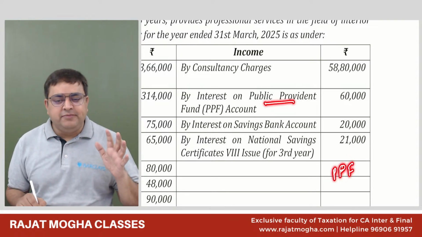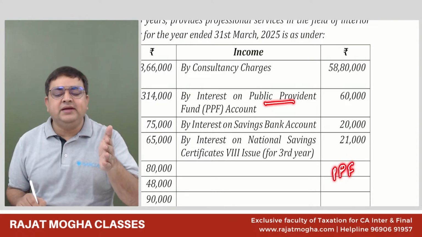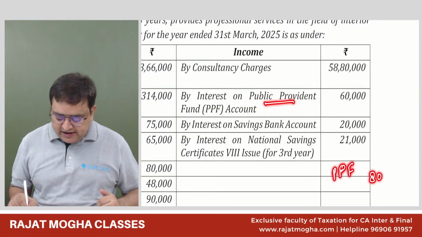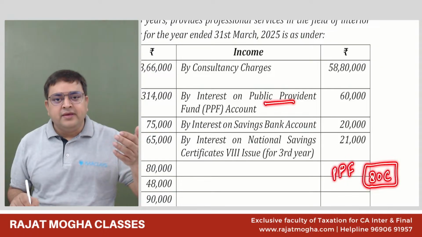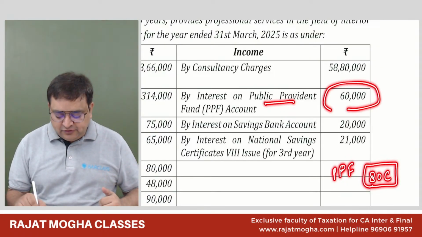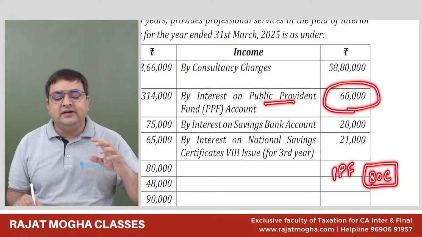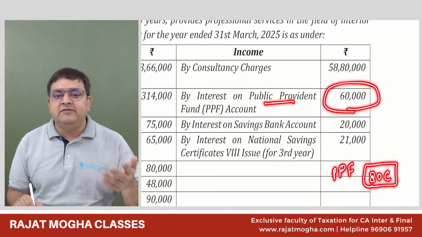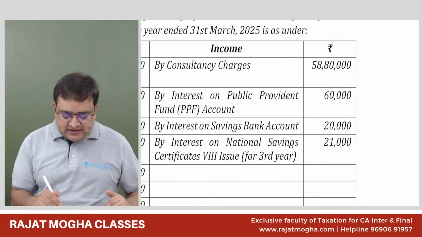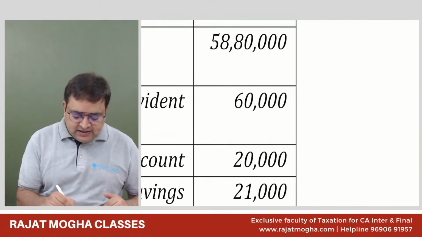Anybody can open this PPF. Whenever you deposit the money, it is a deduction. When we earn the interest, it is also exempt, and at the time of maturity, the money which we receive is also exempt. In practical life, we call these schemes EEE.